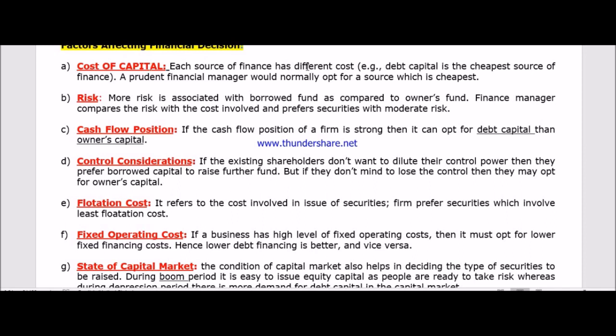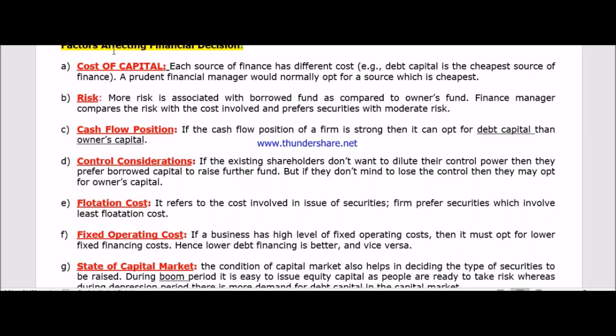The cost that a business firm or company has to incur for its sources of business finance is known as the cost of capital. So obviously we will try to raise money from the source where the cost is low. If the finance manager wants to keep the cost of capital low, then they will try to raise funds from borrowed capital.